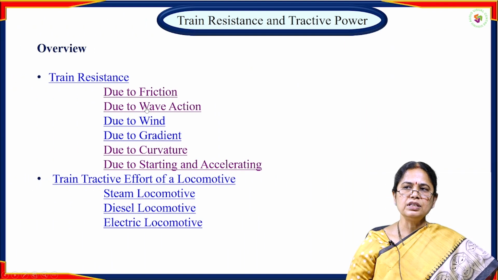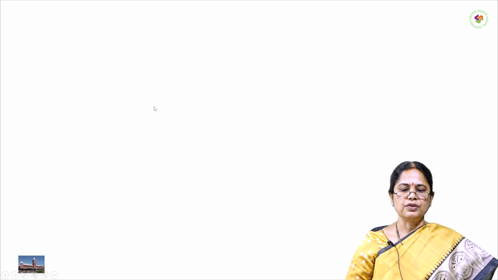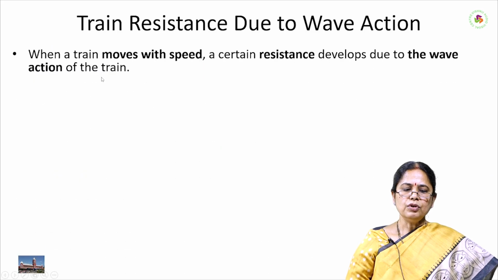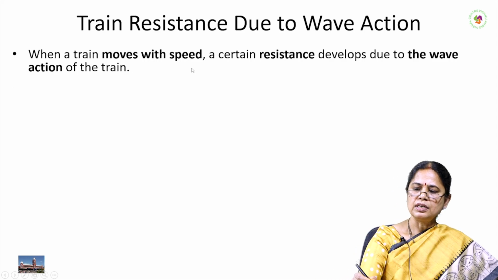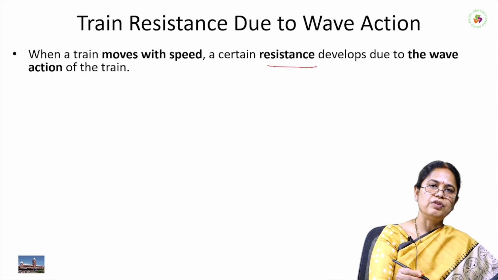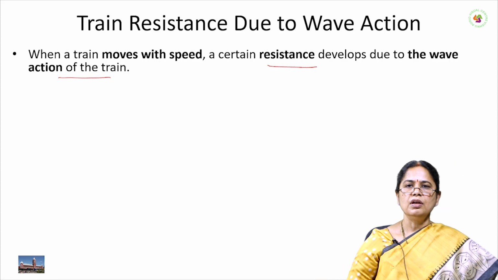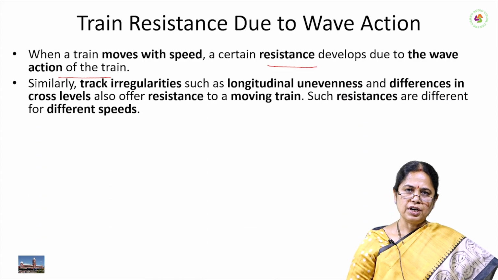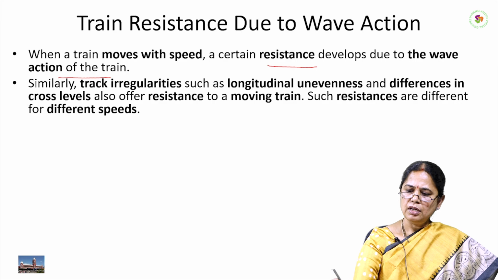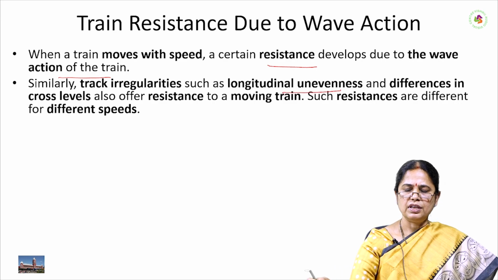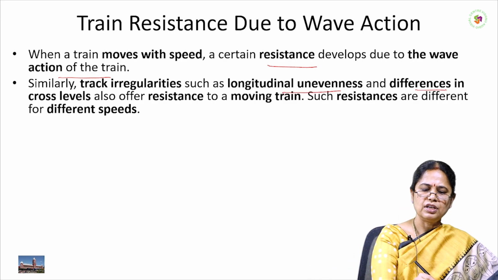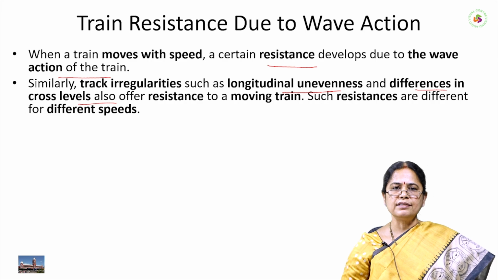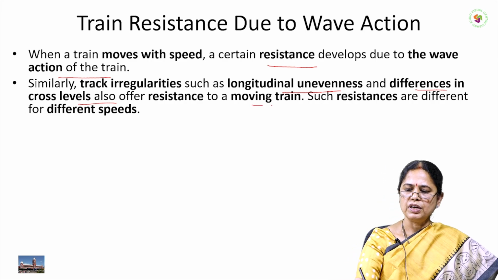The second one is train resistance due to wave action. When the train moves with a speed, certain resistance is also developed because of wave action. This is mainly because of irregularities in the railway track, that is, longitudinal unevenness and differences in cross levels, which offer resistance to the moving train.